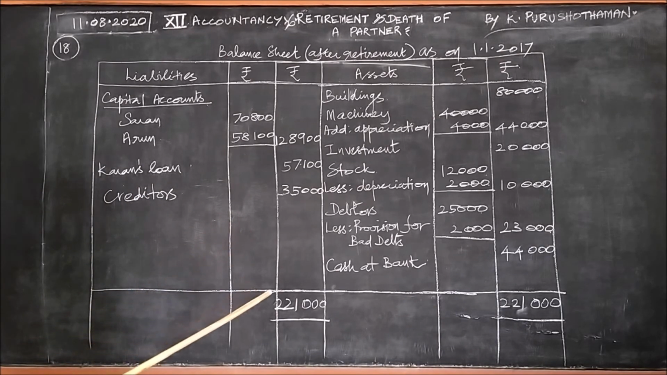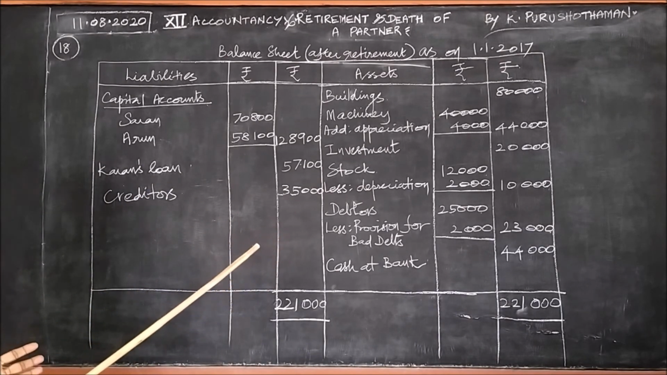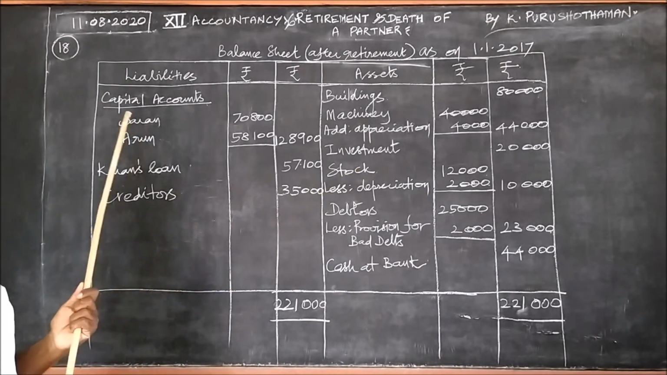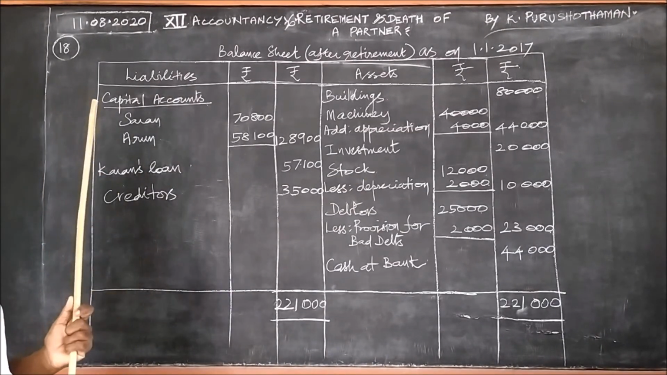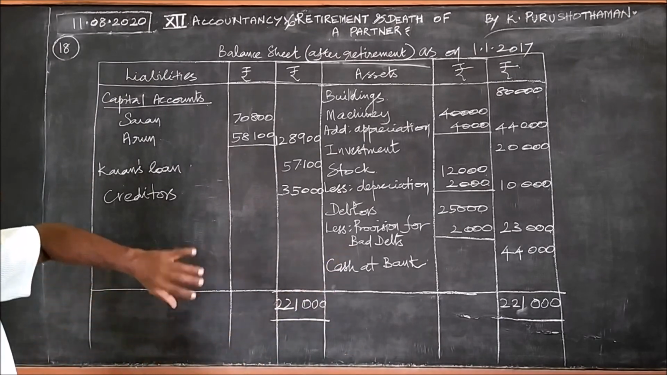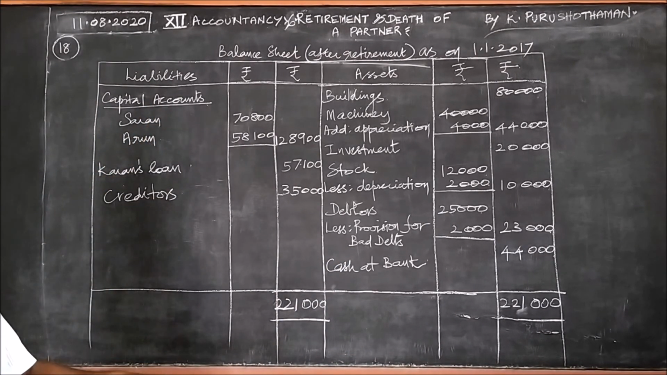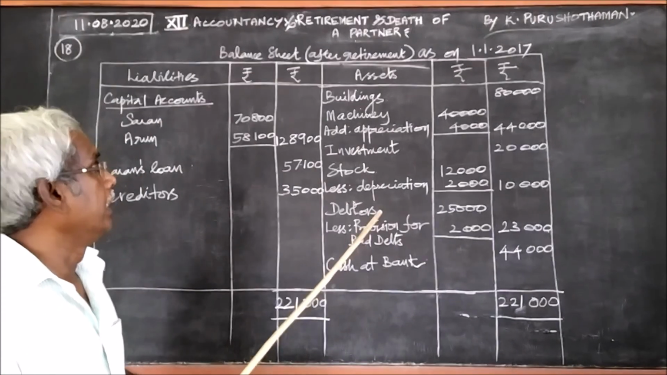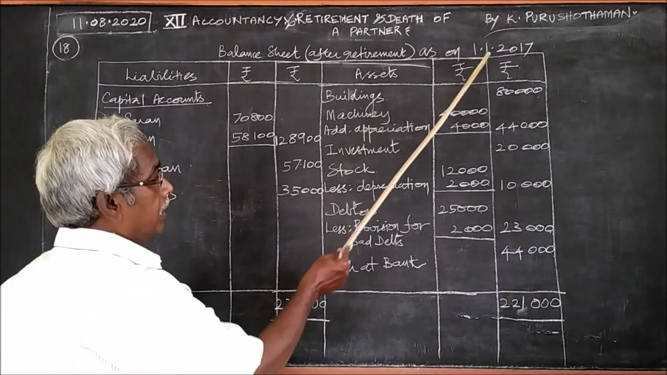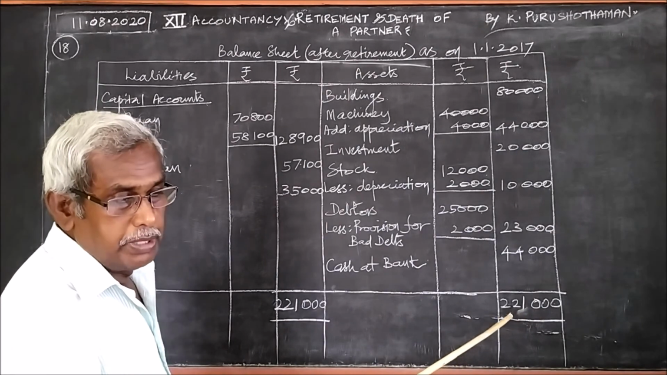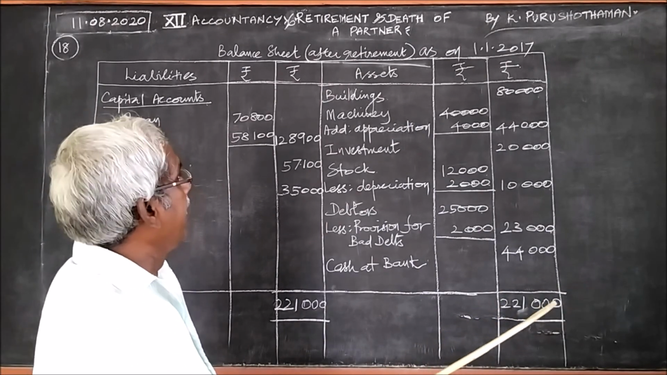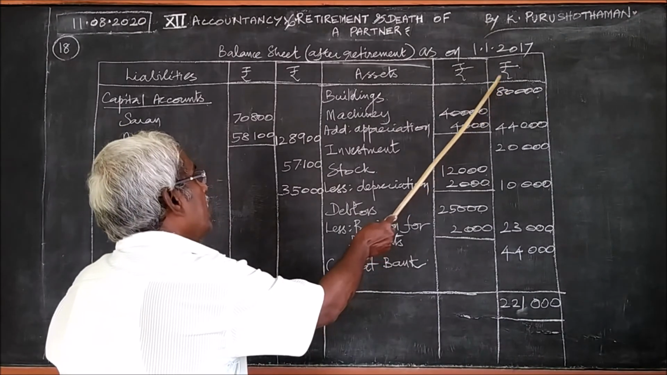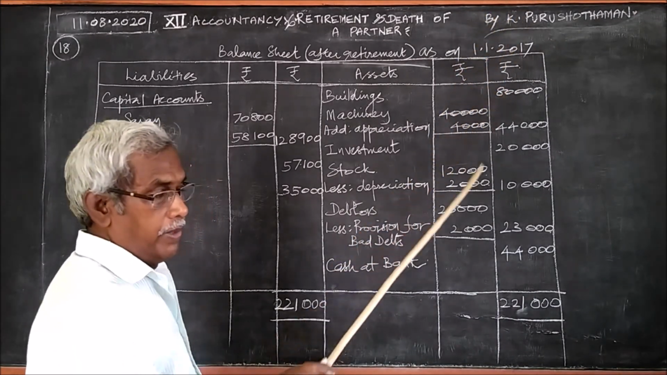Once again, I repeat: how to prepare the balance sheet? Take the balance sheet given in the question. Write the items one by one, and also include the adjustments given. That is the idea. The first one is buildings. The building has been valued at 80,000, as given in the problem. So this 60,000 has become 80,000.